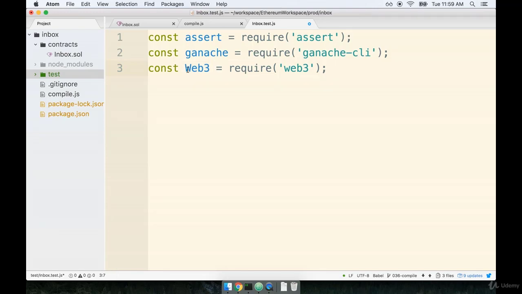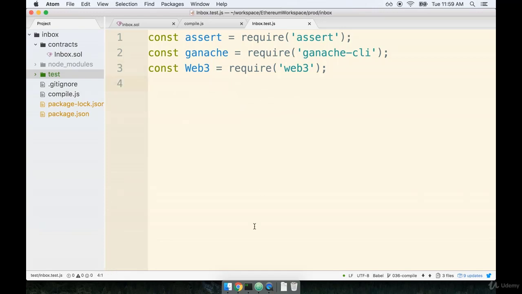And so that's why we see capital Web3 right here. It's really important to note because in the next line of code that we're going to talk about in just a moment, probably in the next video, we're going to create an instance of Web3. And by convention, we usually assign the instance to a variable that is lowercase web3. So this is essentially our constructor function, or you can think of it as being our class. This is the actual instance of Web3 that you and I are going to work with.